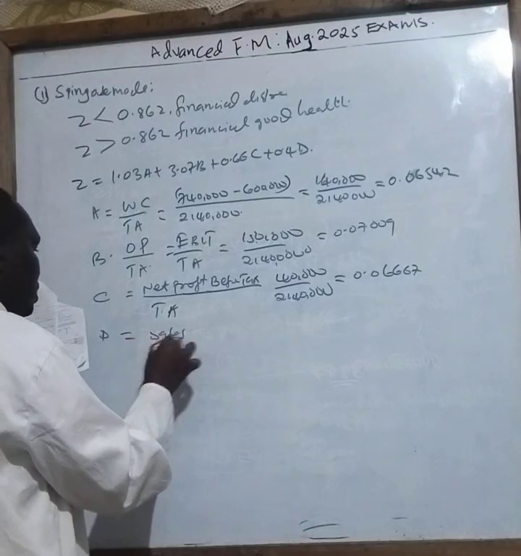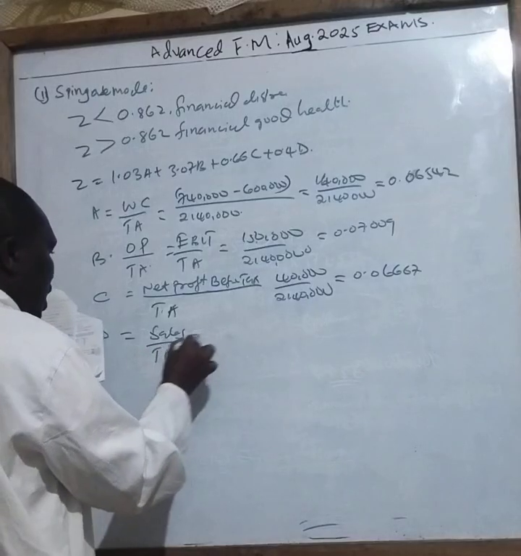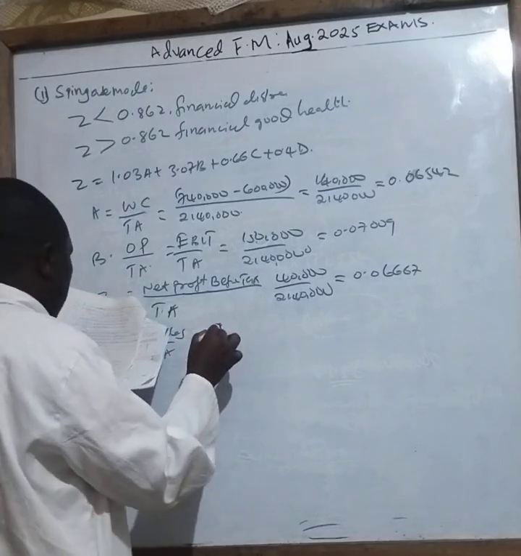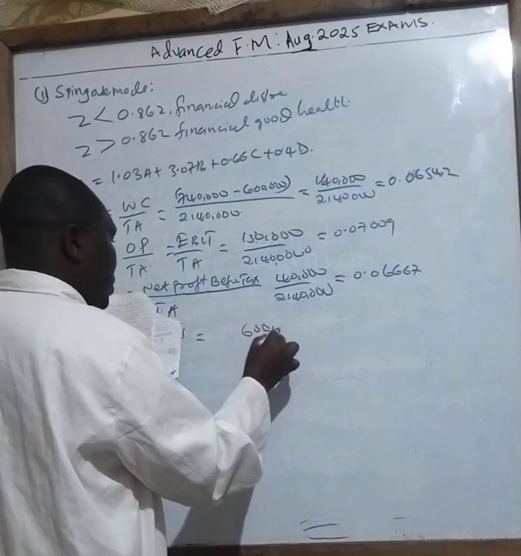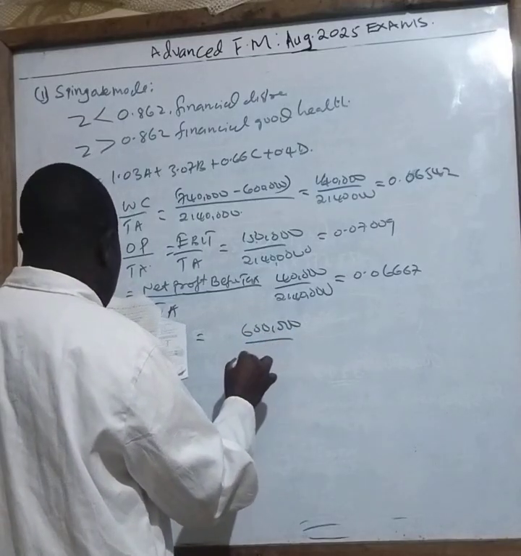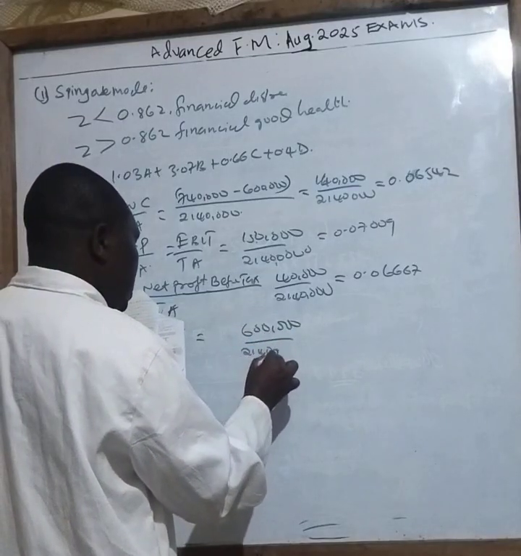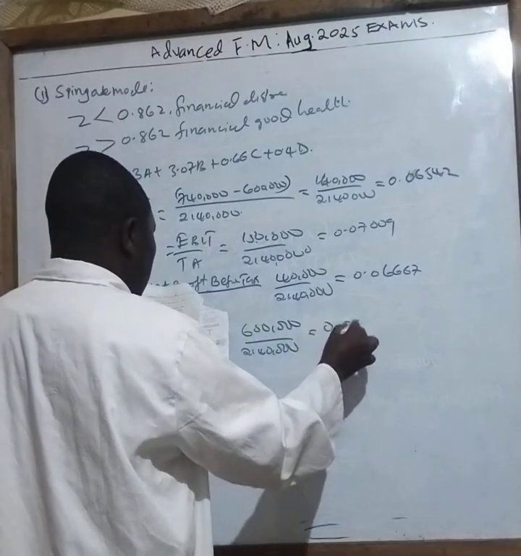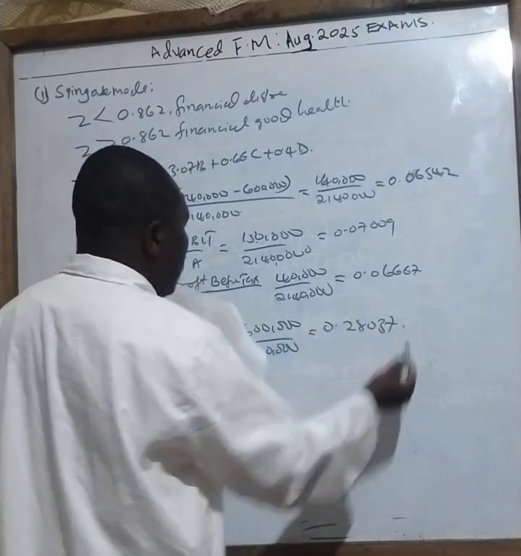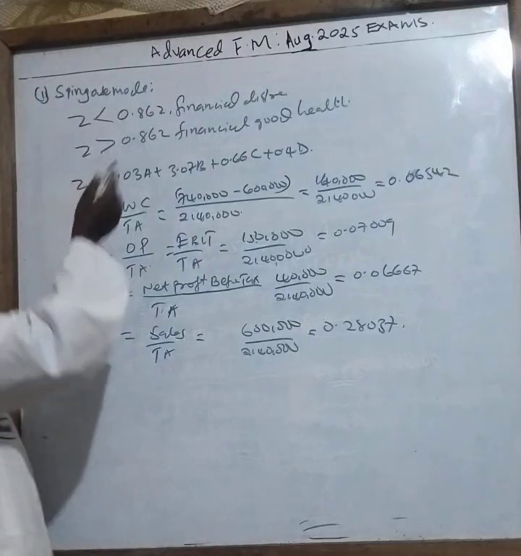Total sales I see there is 600,000. Total assets there is still 2,140,000. So the answer you get is 0.28037. Once you have this, come and substitute into your Z.